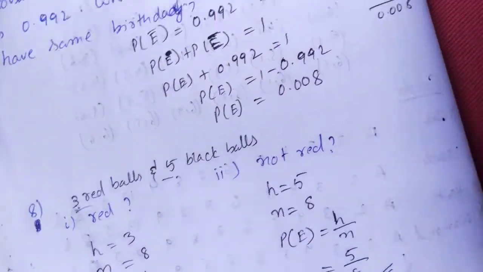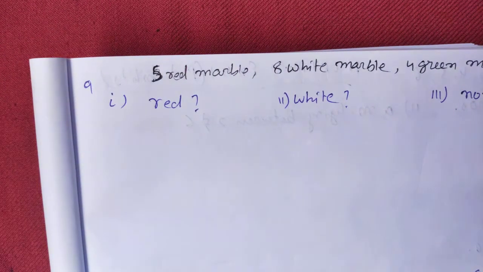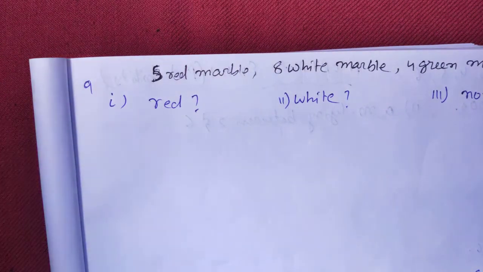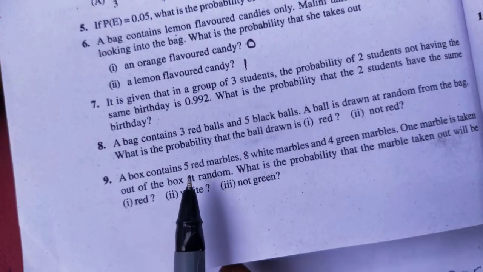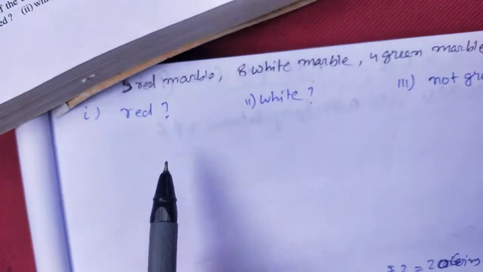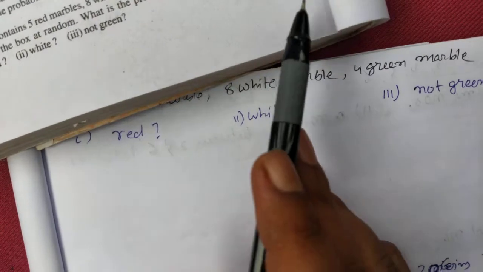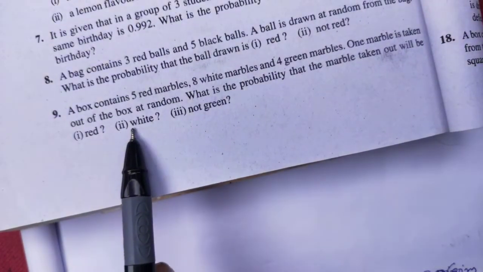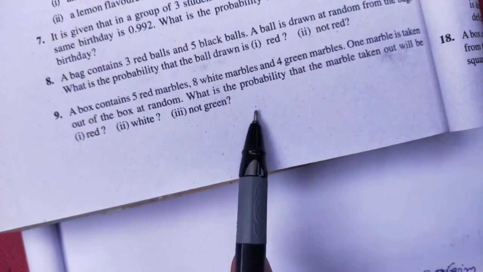Clear? Let's do question number 9. A box contains 5 red marbles, 8 white marbles, and 4 green marbles. One marble is taken out at random. What is the probability that the marble taken out will be red, white, and not green?